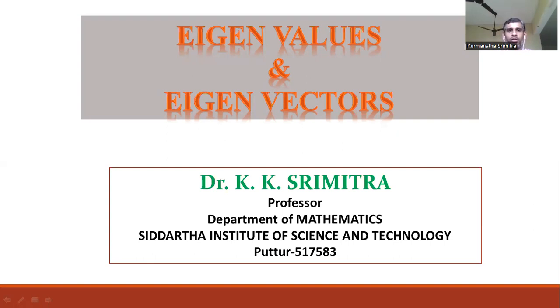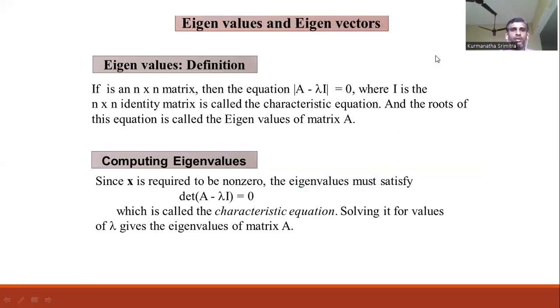In this video, we discuss the topic eigenvalues and eigenvectors of a matrix. So the first one is eigenvalues. The definition: if capital A is an n by n matrix, then the equation determinant of A minus lambda I equal to 0, where I is the identity matrix of the same order as matrix A, is called the characteristic equation, and the roots of this equation are called the eigenvalues.